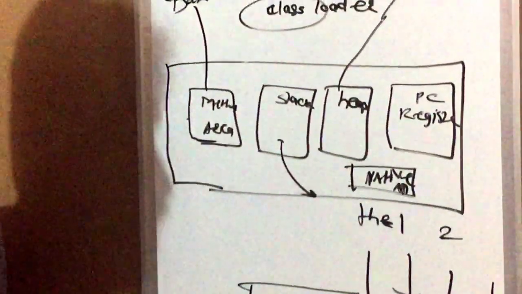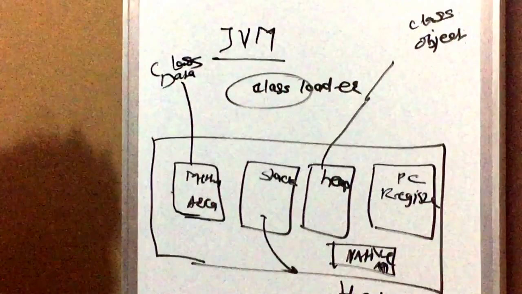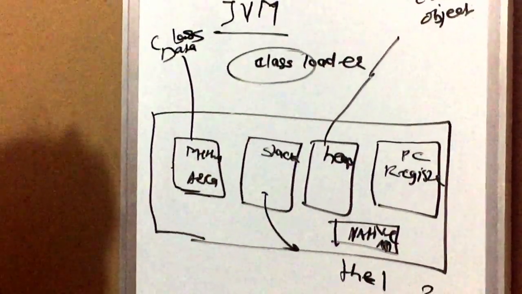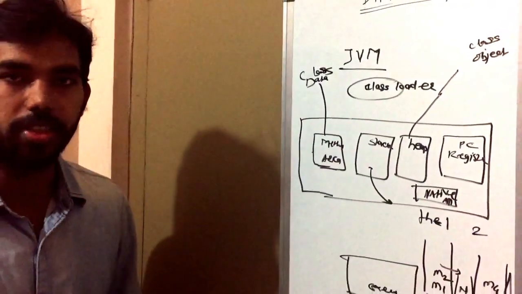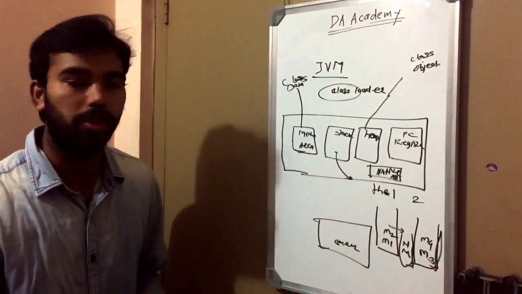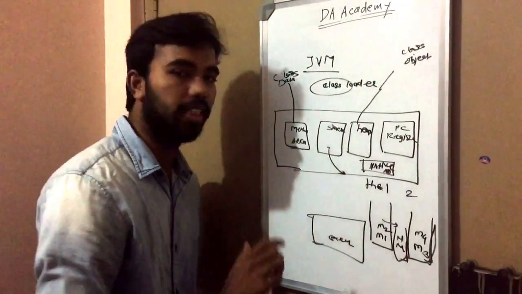Then the PC register. In the JVM we don't have memory to store this data. For that purpose, the PC register is used to store the next instruction which we are going to execute. That is stored in the PC registers.